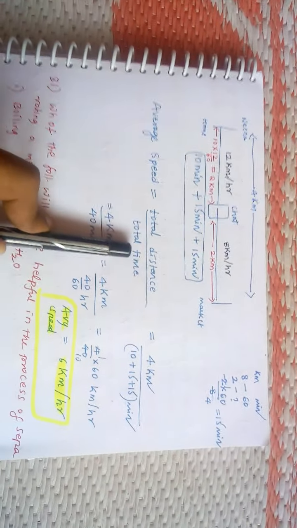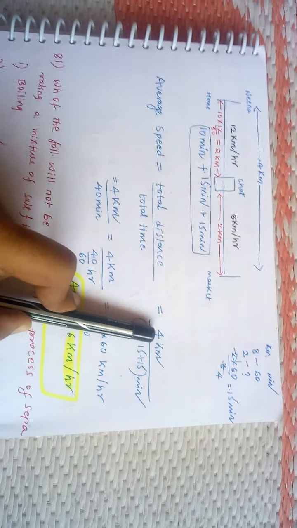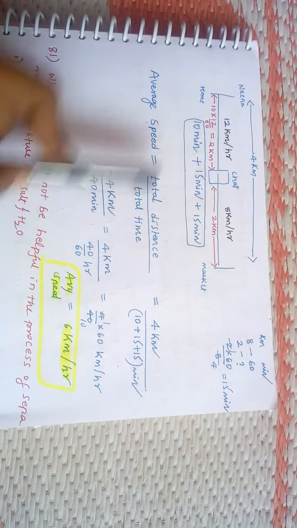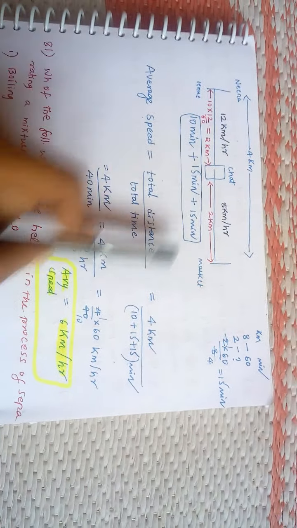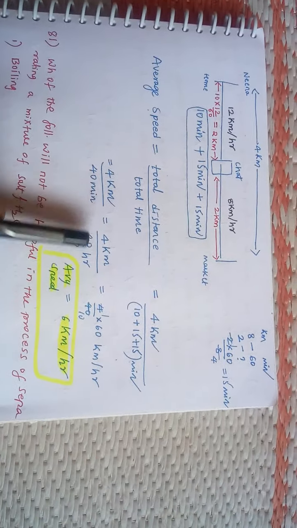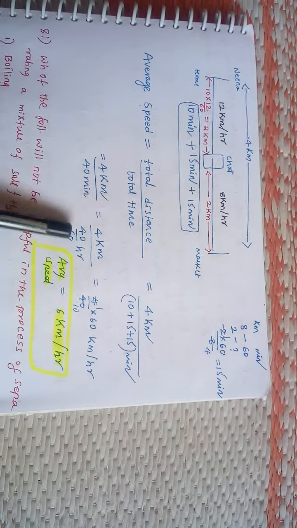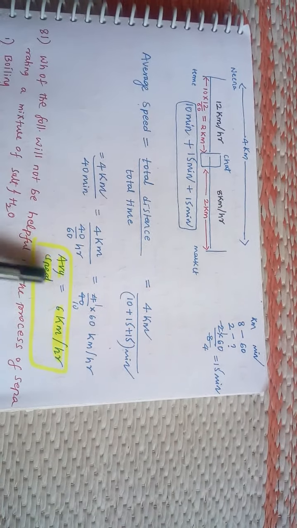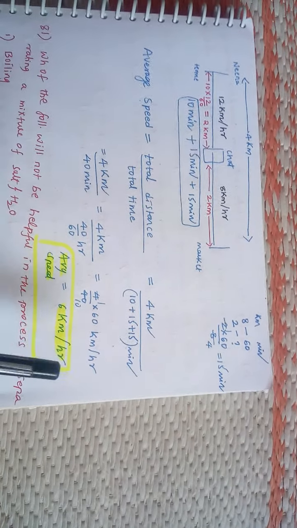So average speed, you know, is total distance by total time. Here total distance is 4 kilometers. Total time is 10 minutes plus 15 minutes plus 15 minutes, that means 40 minutes. We have to convert 40 minutes into hours, 40 by 60 hour. So after solving you will get average speed as 6 kilometers per hour.